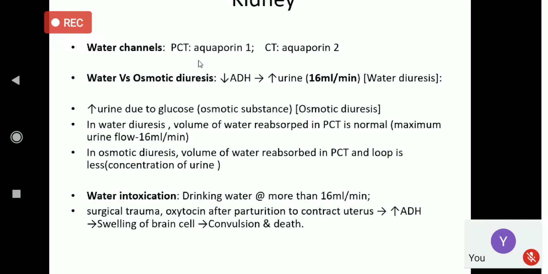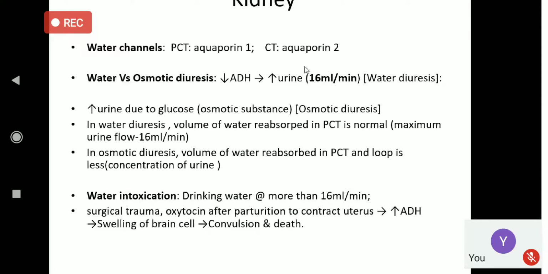That protein is named aquaporin. Aquaporin 1 is present in the proximal convoluted tubule; it is a type of protein. In the collecting duct, the water channel is aquaporin 2, another protein through which water can pass.